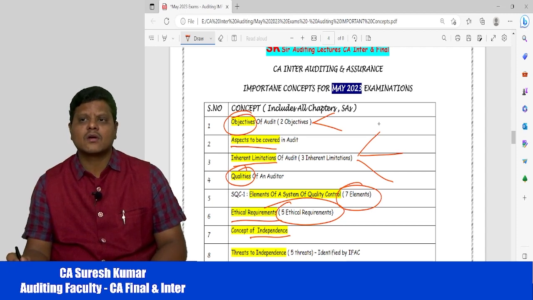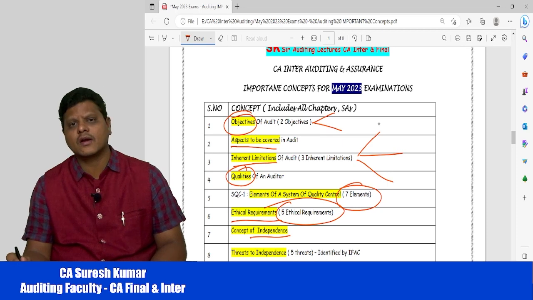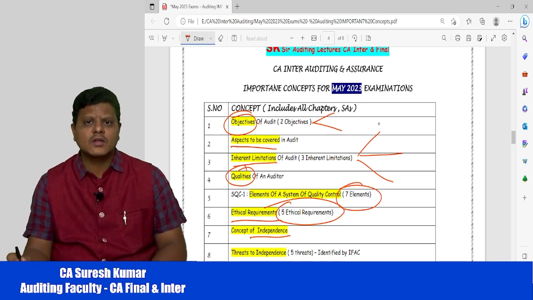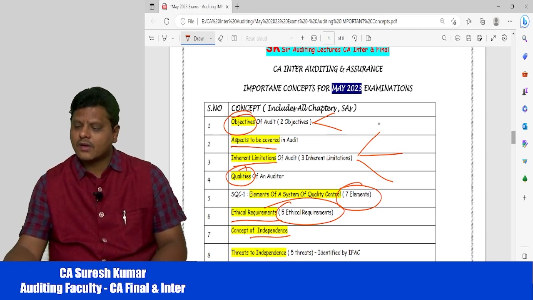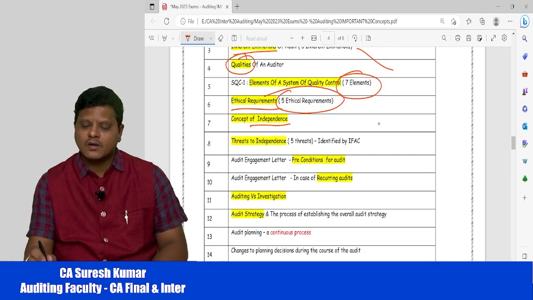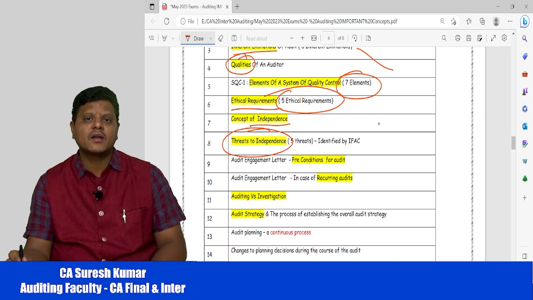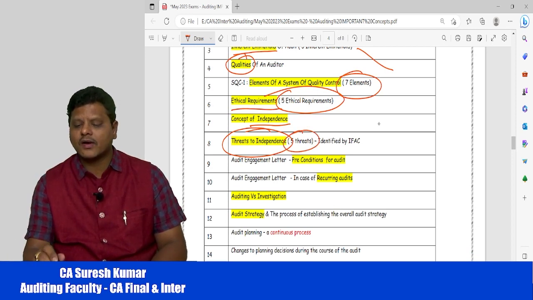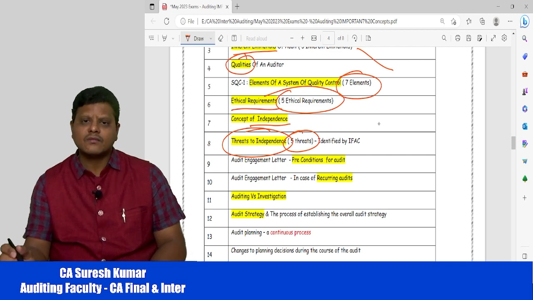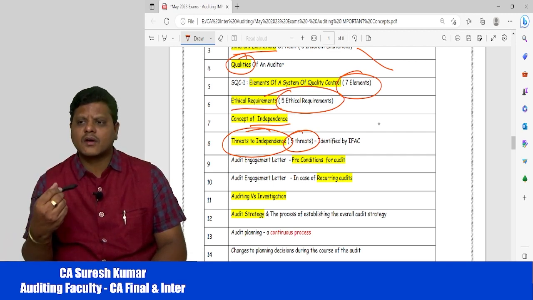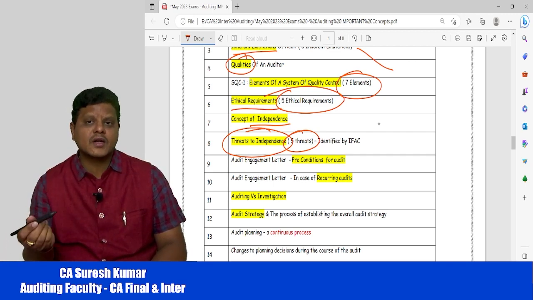So it is the main thing an auditor has to maintain throughout the entire auditing profession during the course of the audit. Now, these have a very good weightage in the examination. Now, what are the threats to independence? Every auditor should maintain independence, but we have threats to independence. We have 5 types of threats, like advocacy threat, self-interest threat, self-review threat, like that.